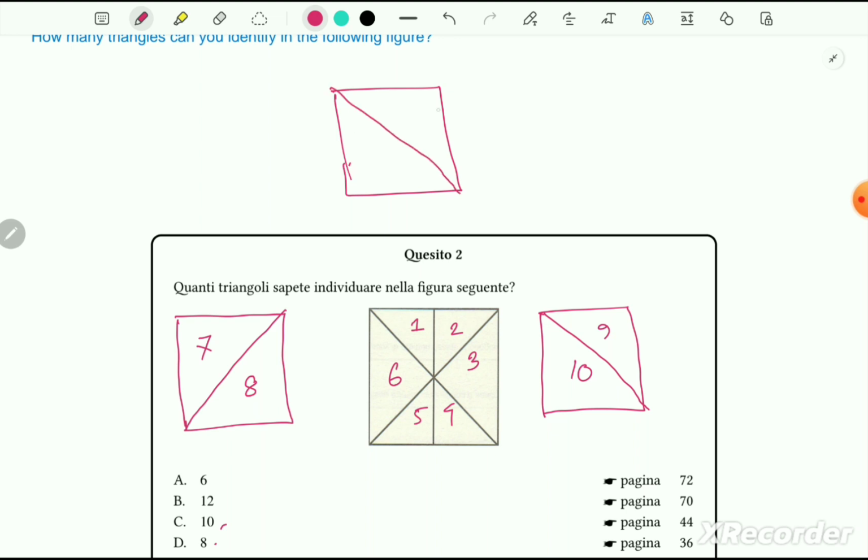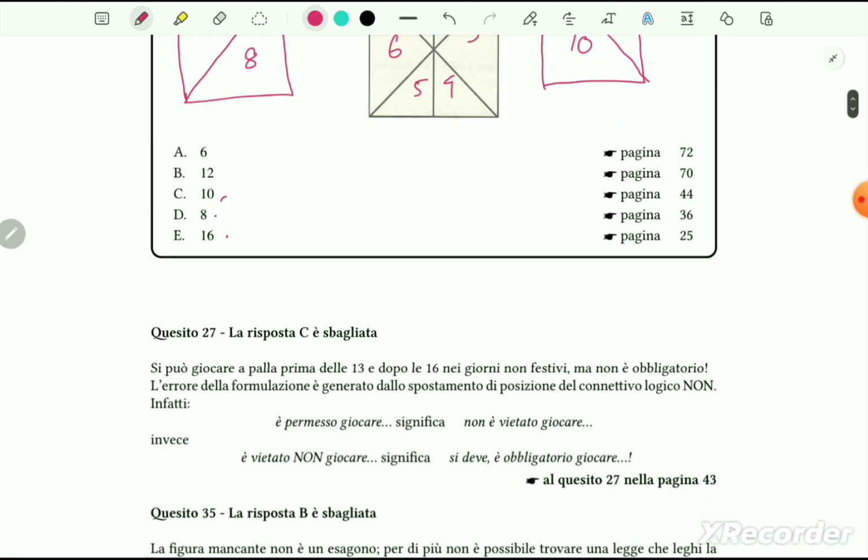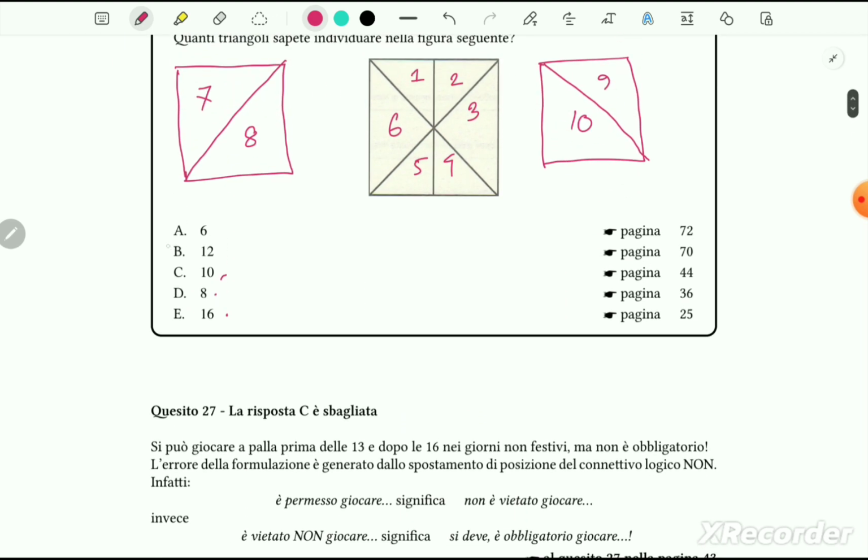If we consider both diagonals, then we already marked 3 and 6, these 2 triangles already marked, but these 2 weren't. So in that case we can mark them 11, and this is number 12. So in total we can find 12 triangles in this figure. So our answer is option B.